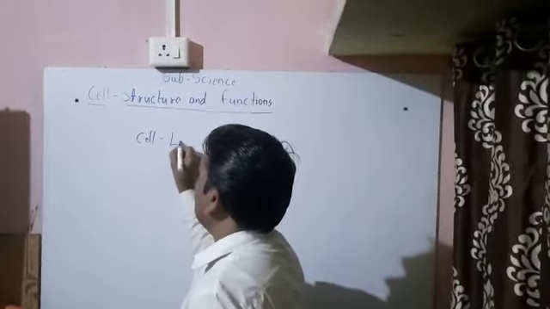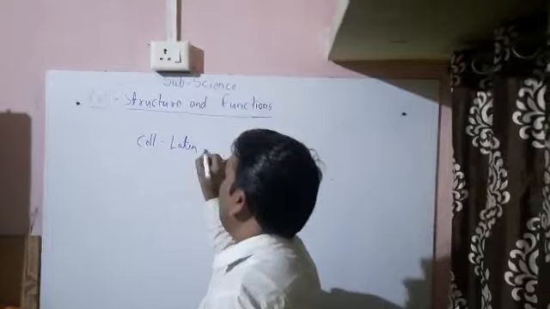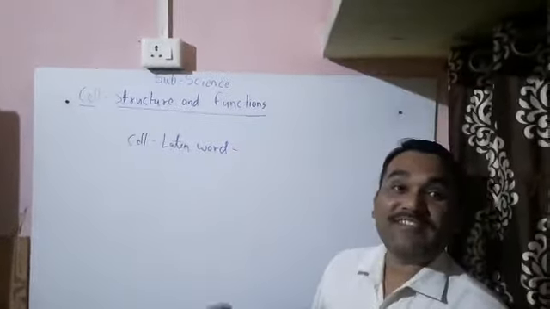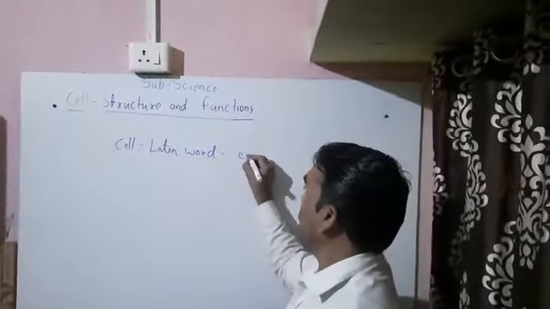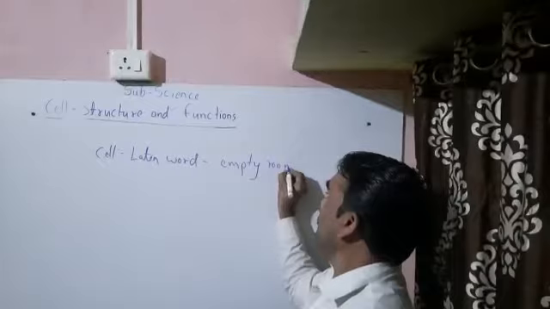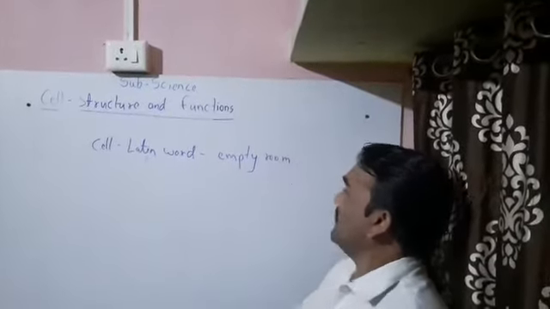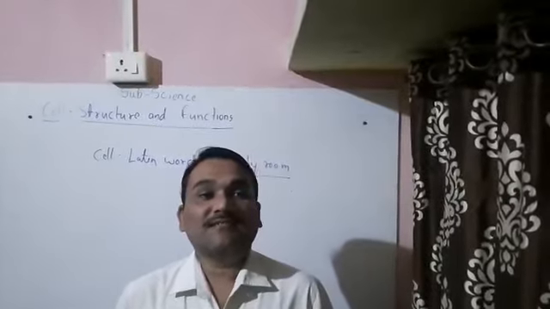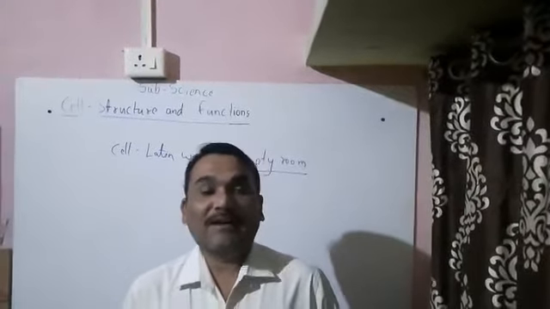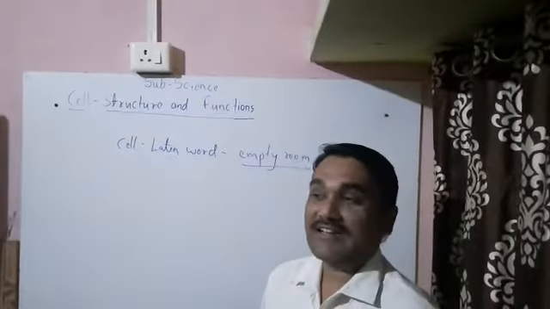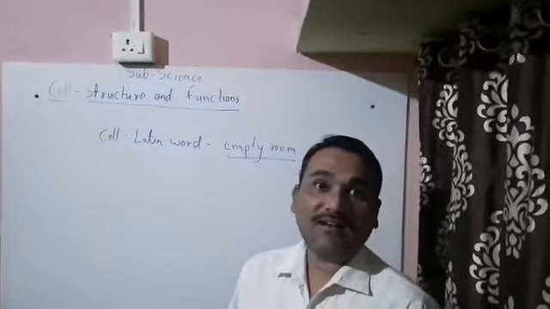Cell is a Latin word which means empty room. Okay. So the cell appears like a honeycomb.